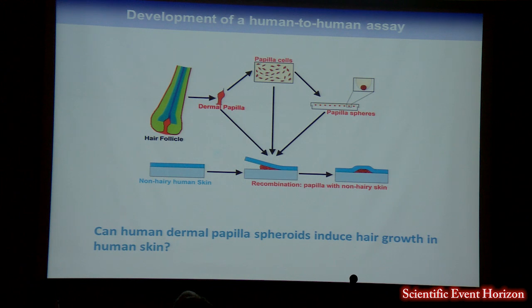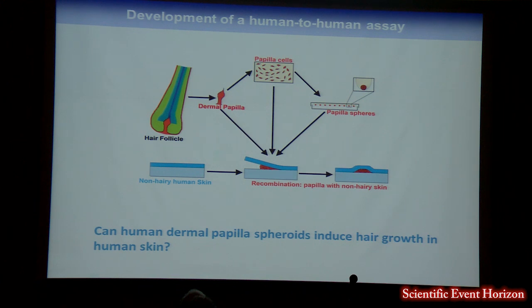So we obtained non-hairy human skin. We used dispase to separate the epidermis and dermis, and onto the exposed dermis we placed either intact dermal papillae as a positive control, cells cultured in 2D regular culture conditions, and cells cultured in hanging drops to form dermal spheroids. We then placed back over the epidermis, a bit like a sandwich, and placed this onto the back of a mouse for 6 weeks.